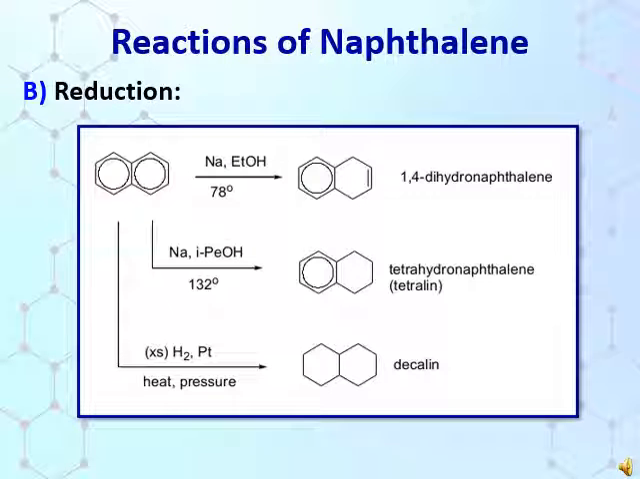Now see the reduction reactions of naphthalene. When naphthalene is treated with sodium in presence of ethanol at 78 degrees centigrade, it results into 1,4-dihydronaphthalene. When naphthalene is treated with sodium in presence of phenylethanolamine at 132 degrees centigrade, it results into tetralin. And if it is treated with hydrogen in presence of platinum, it gives decalin.